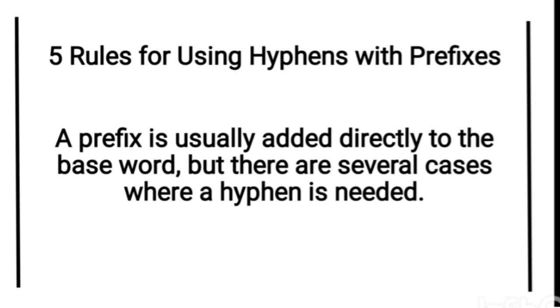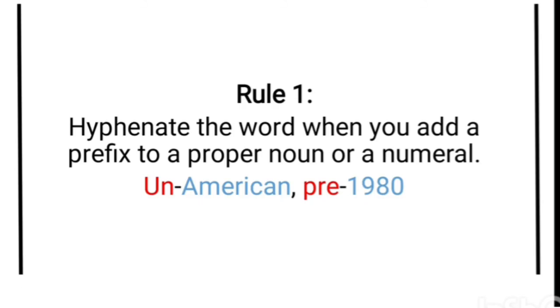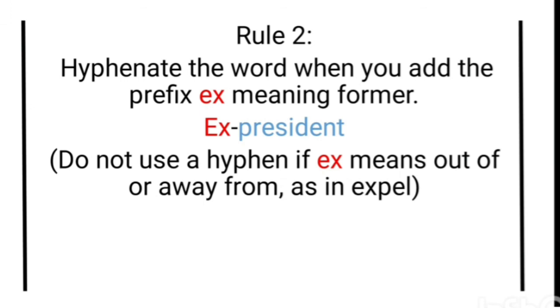The first rule, rule number 1. Hyphenate the word when you add a prefix to a proper noun or a numeral. For example, anti-American, pre-1980. Rule number 2. Hyphenate the word when you add the prefix ex, meaning former.